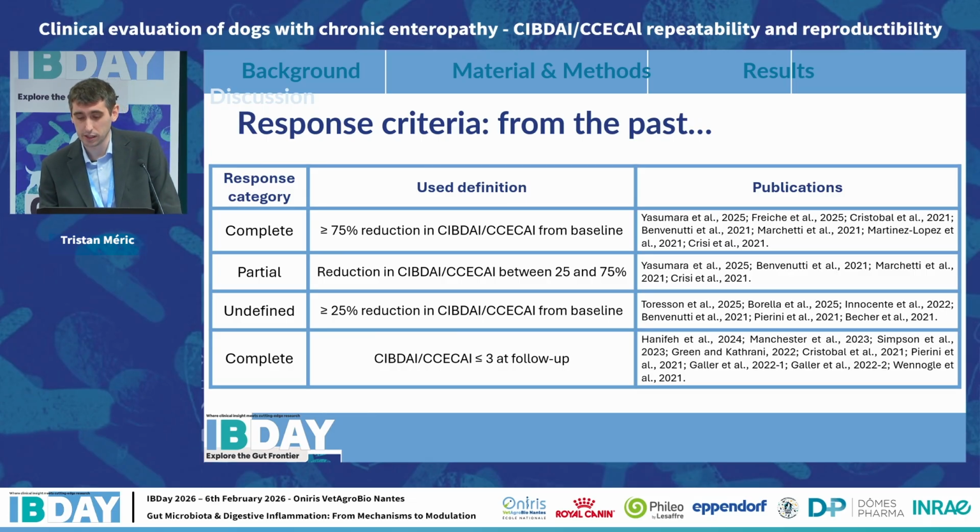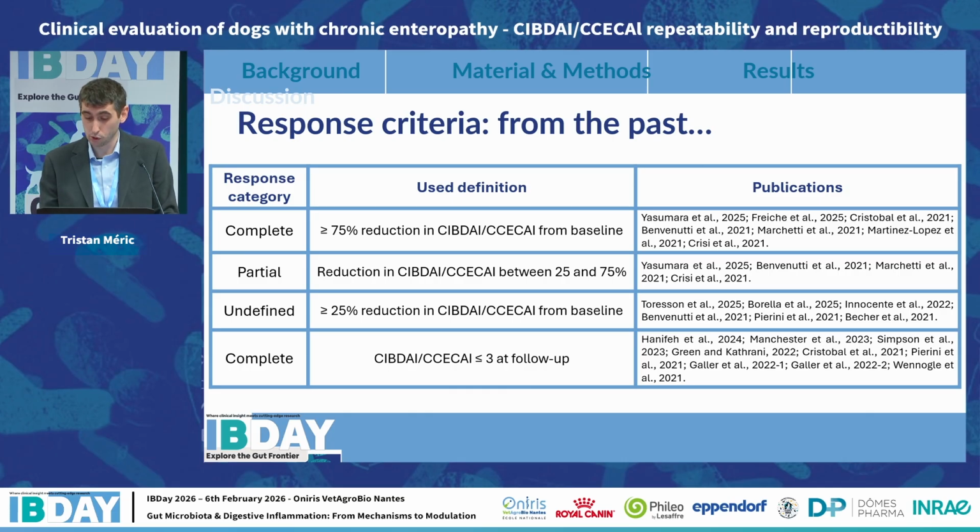And what you can see here is that most studies define a clinical response based on percentages of score reduction. The problem with using percentages instead of absolute scoring changes is that the minimal detectable change cannot be respected sometimes. For example, imagine you have a dog with a first score of a CCHI of 6, and after the use of a specific treatment, maybe probiotics, he is now scored a CCHI of 4. This is a reduction of 33%, which some would assess as a response. But it is actually only a 2-point reduction, and this falls into the intra-evaluator variability.